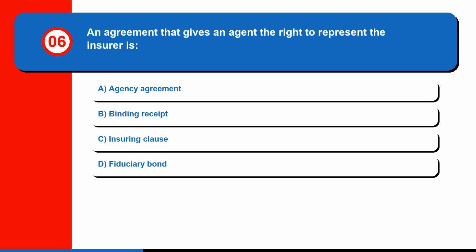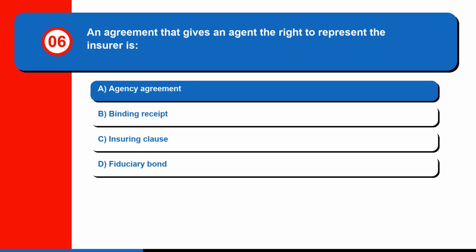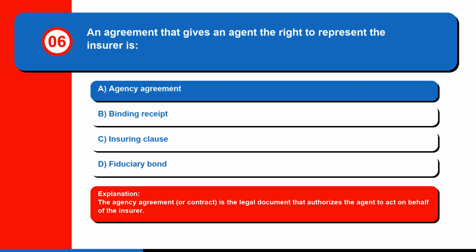Question 6. An agreement that gives an agent the right to represent the insurer is A. Agency agreement. B. Binding receipt. C. Insuring clause. Or D. Fiduciary bond. The correct answer is A. Agency agreement. The agency agreement, or contract, is the legal document that authorizes the agent to act on behalf of the insurer.